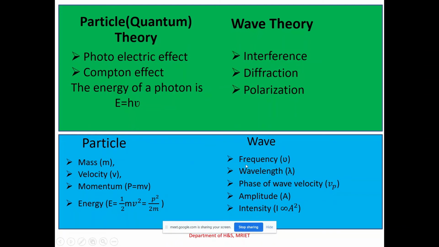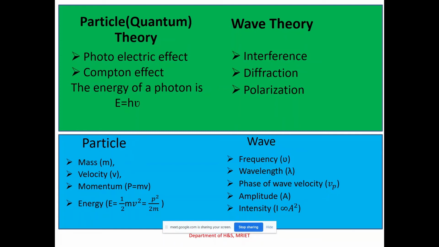Wave. Here you can see frequency is the property of a wave, but this was according to particle theory only, isn't it? From this, what conclusion can we give? Our conclusion is, from this observation, one can conclude that light sometimes exhibits the particle nature and sometimes it also exhibits the wave nature, isn't it?